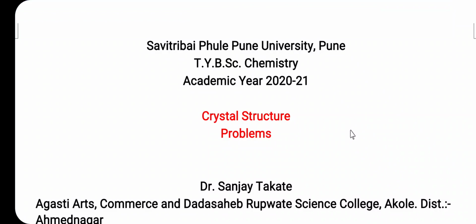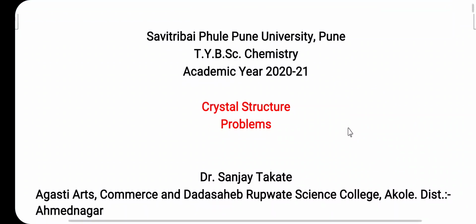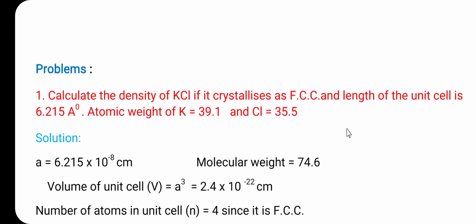In this lecture we are going to discuss problems or numericals of crystal structure. So here, friends, the first numerical: calculate the density of KCl if it crystallizes as FCC and the length of the unit cell is 6.215 angstrom. The atomic weight of potassium is 39.1 and the atomic weight of chlorine is 35.5.